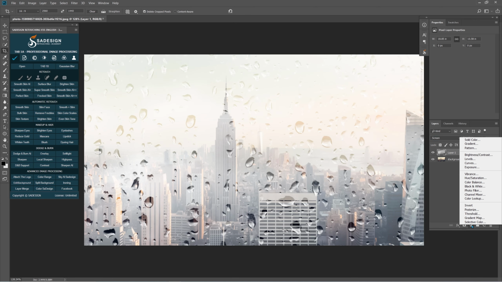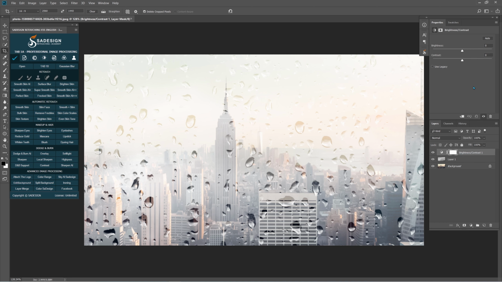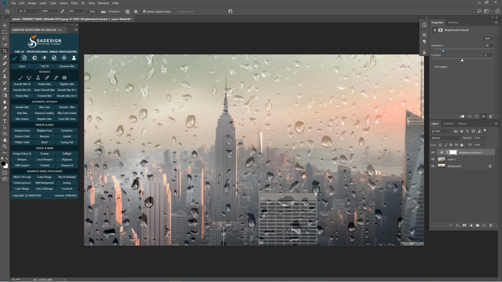Click to adjustment icon and select brightness contrast. It is too bright, so we will decrease brightness, of course, to around -100 and increase contrast to 50.